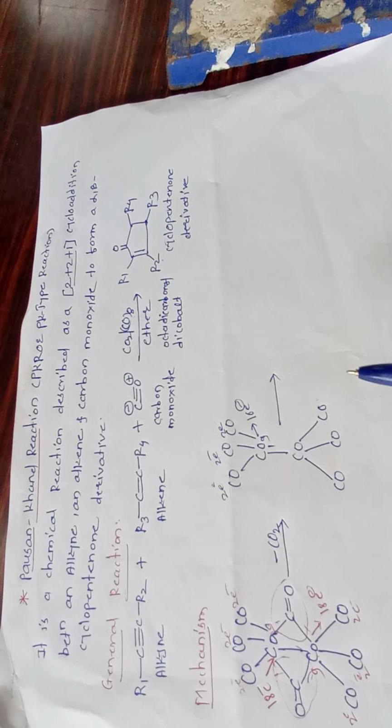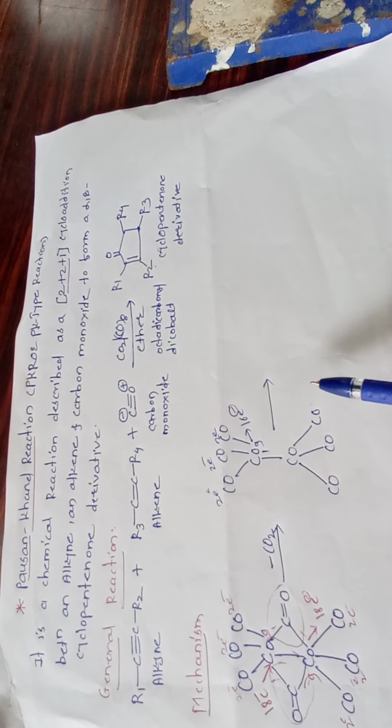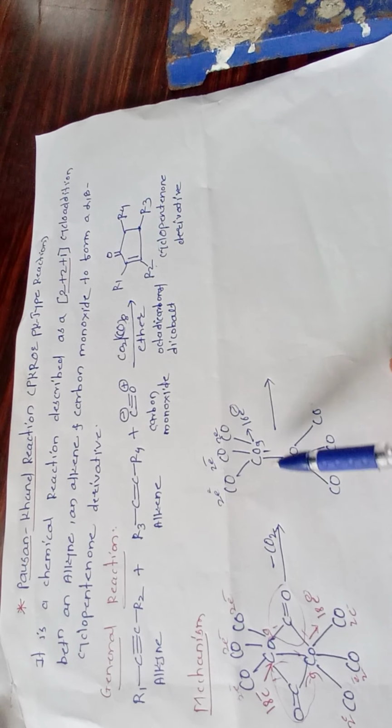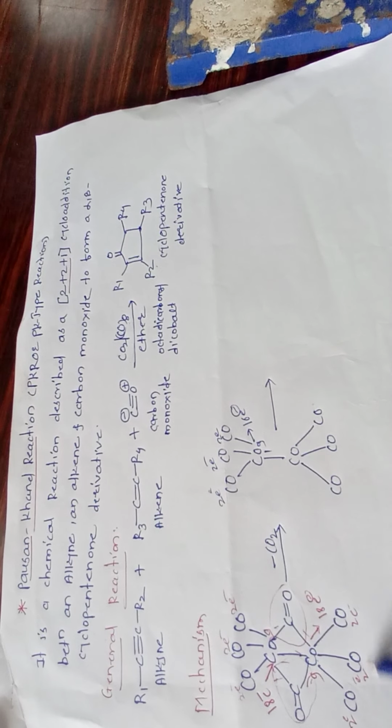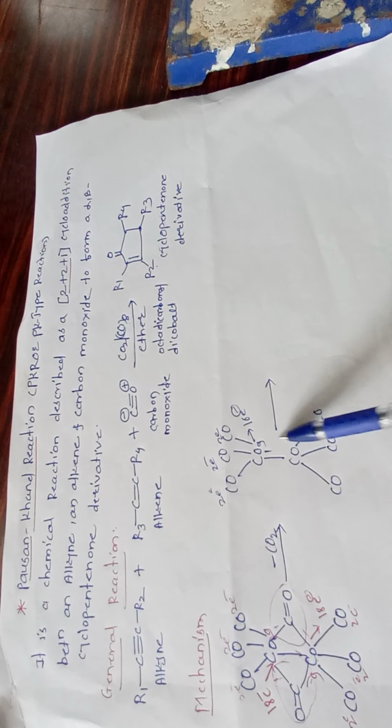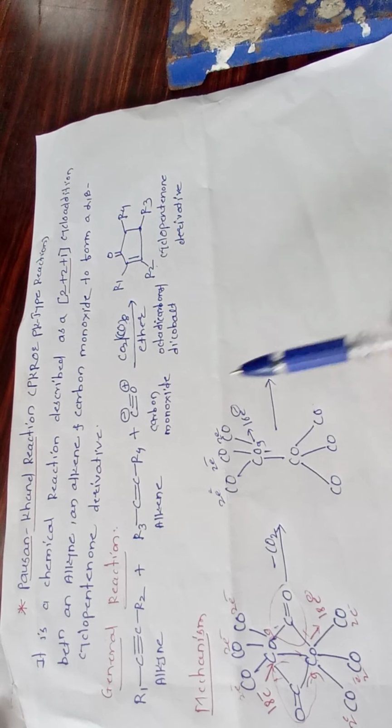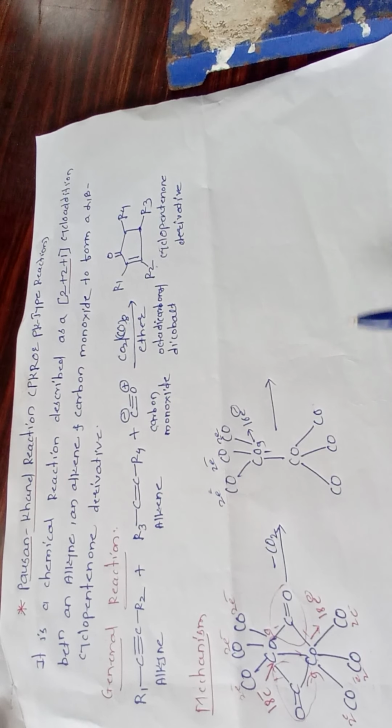So we discuss the mechanism for this complex, not this one. Because of the 16 electron deficiency of 2 electrons, the reaction is carried out at this center. So the mechanism follows for this complex.